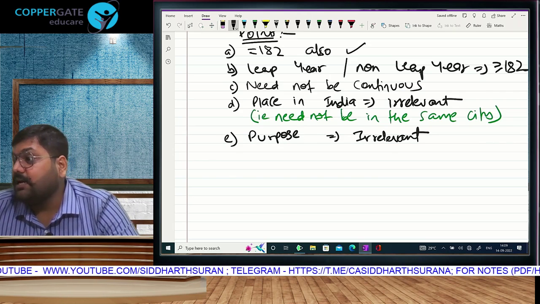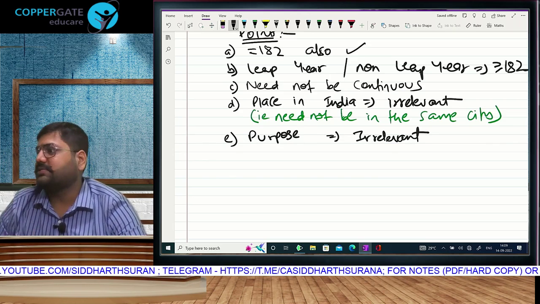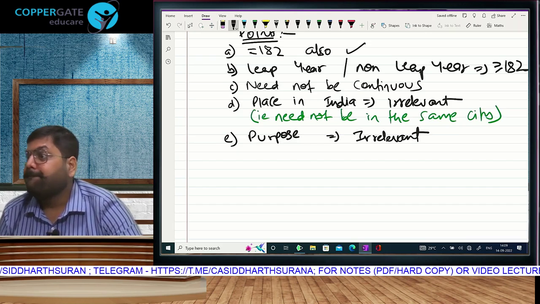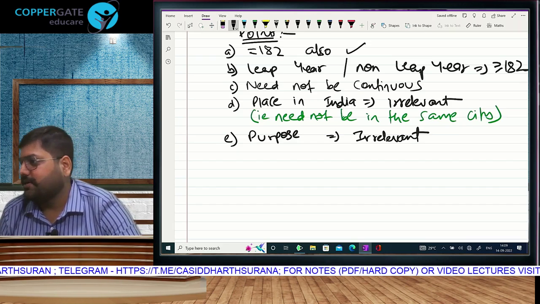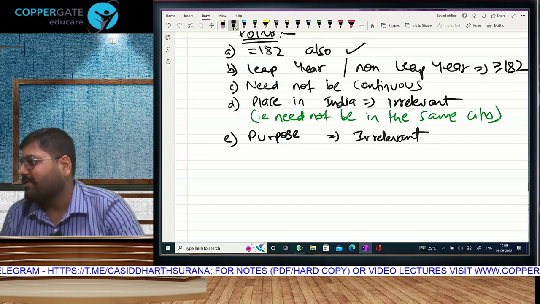Your physical presence in India is the only thing that will decide whether you are resident or non-resident. Place is irrelevant. Purpose is irrelevant. Literally, this is not something that we should write. If you want to write, you still write.